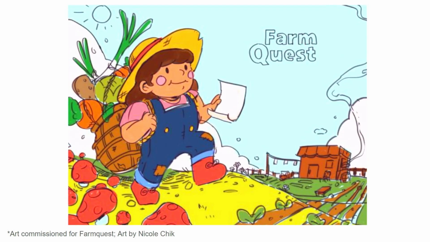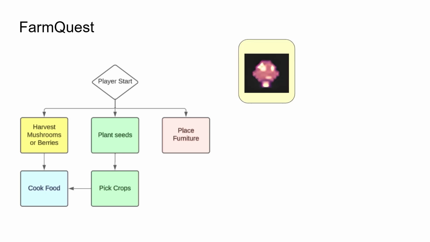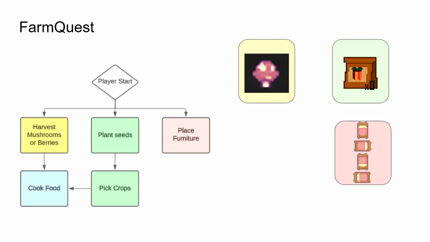FarmQuest is a research testbed that I've created. It's a farming game and it has a couple of different gameplay modes. This is the main gameplay loop. You can harvest mushrooms or berries. You can plant seeds, which then grow into crops. You can place furniture and decorate your house. And lastly, you can cook food out of the ingredients that you've collected.